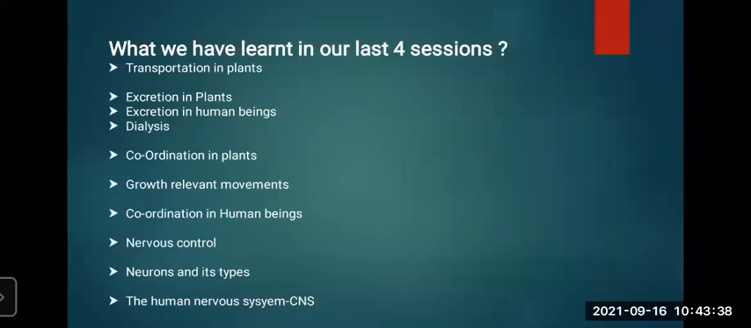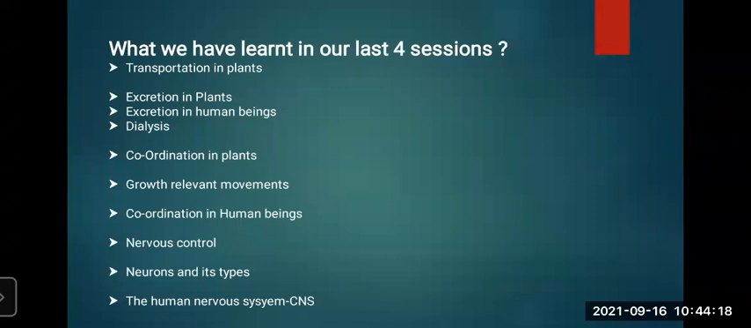Okay, before going ahead, let us quickly recap all the 4 sessions. What we have learned in our last 4 sessions: transportation in plants, excretion in plants, excretion in human beings, dialysis, coordination in plants, growth relevant movements, coordination in human beings, nervous control, neurons and its types, and the human nervous system. Till this we have done. So let us quickly recap within two lines.